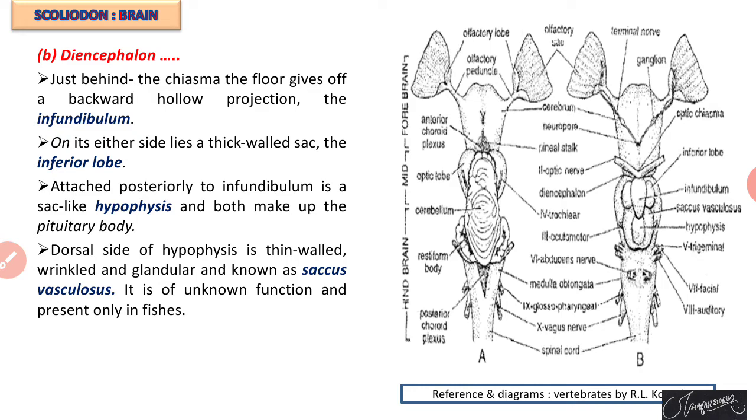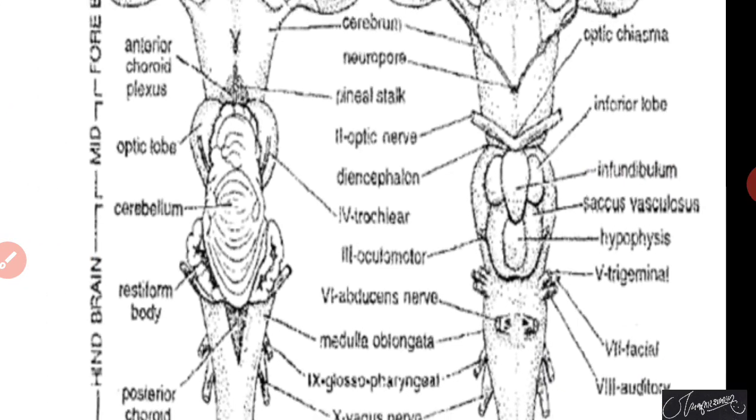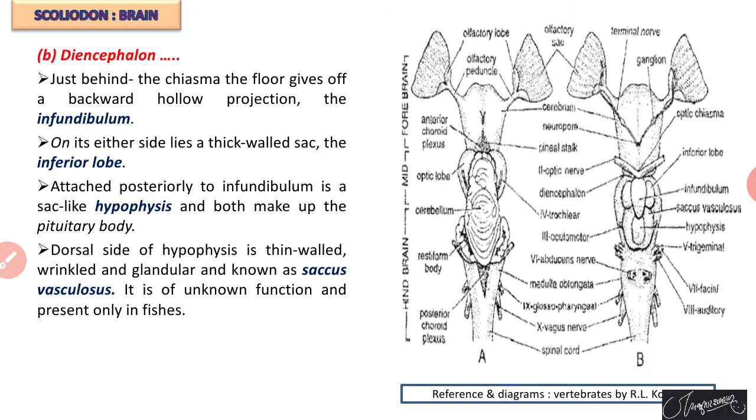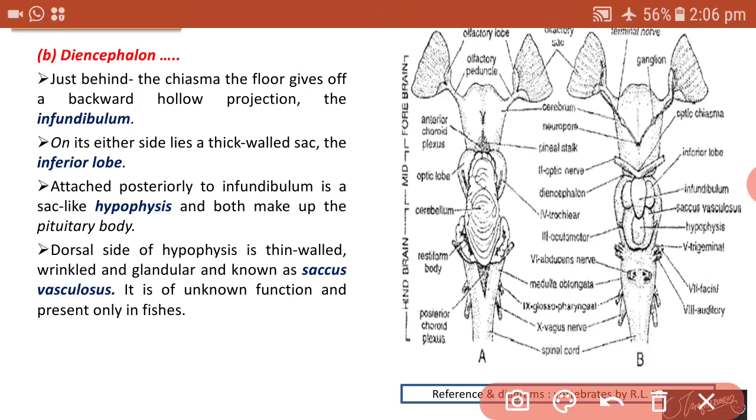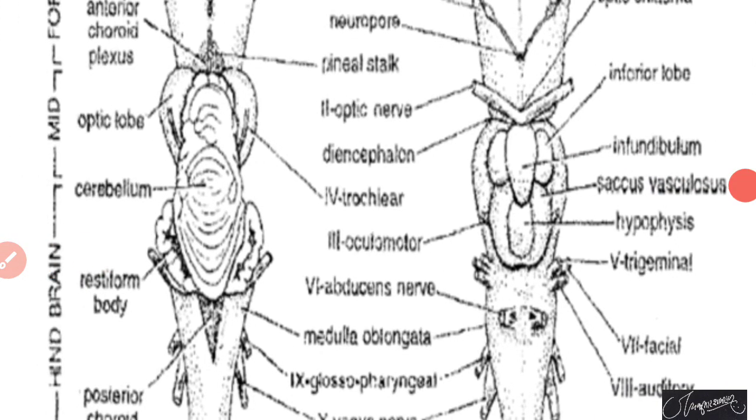which are found towards the ventral side, and these structures are the infundibulum, inferior lobe, hypophysis and saccus vesiculosus. These are the structures particularly found towards the ventral side of the brain, and these are all parts of the